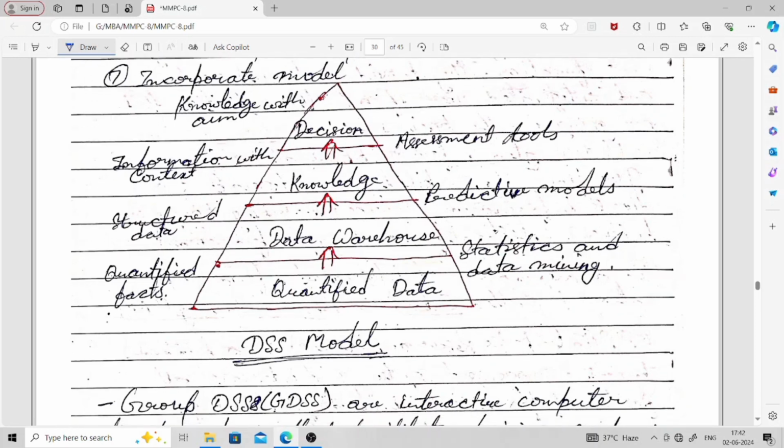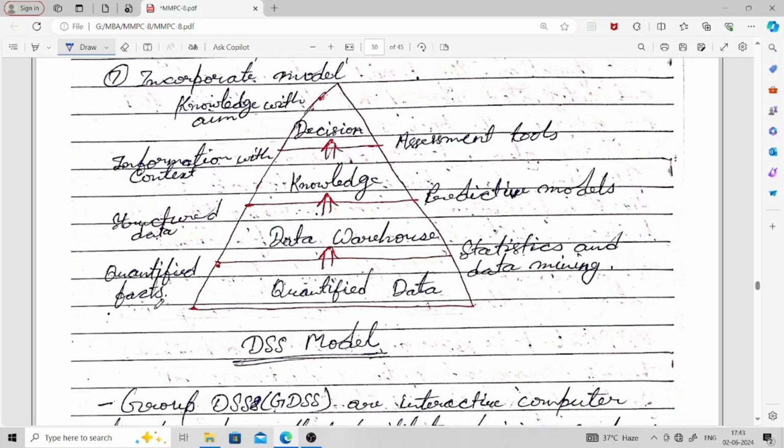First we need to quantify the data, so that's why I wrote quantified facts. Then we do statistics and data mining, a statistical operation and data mining on that. Then we have the data warehouse. In the data warehouse we have structured data.